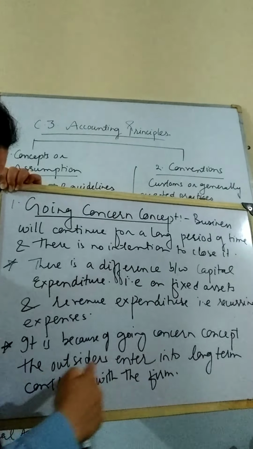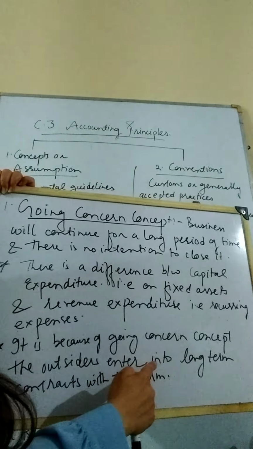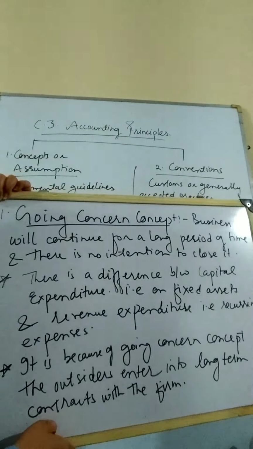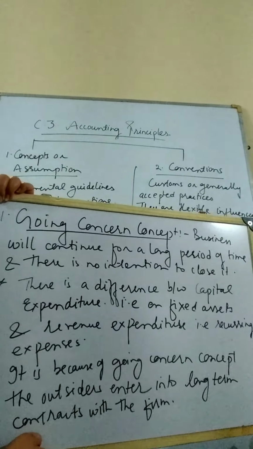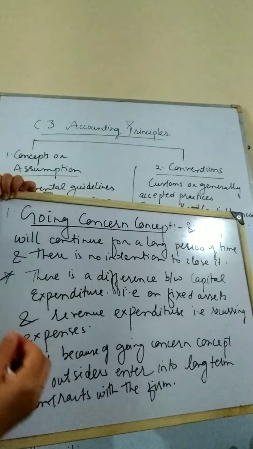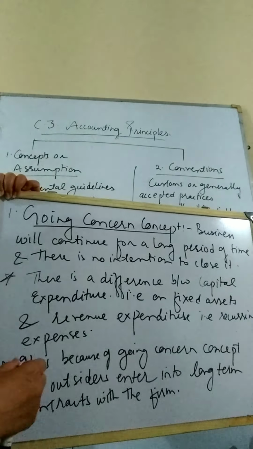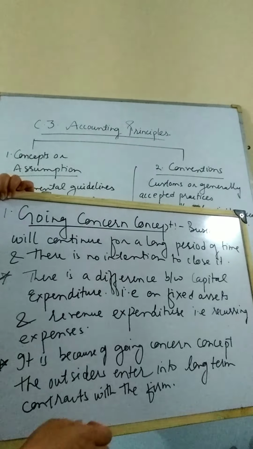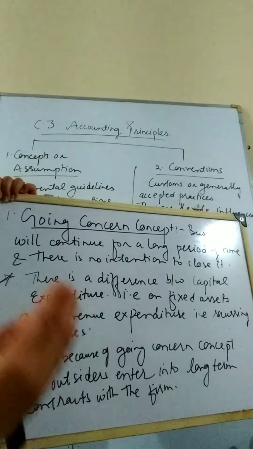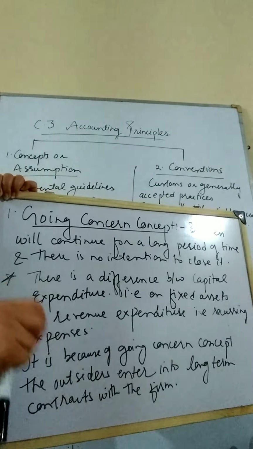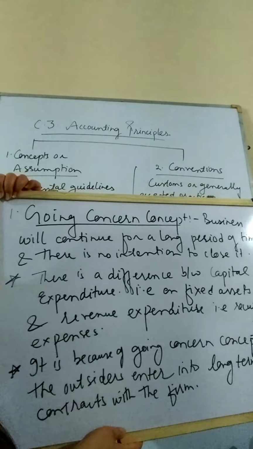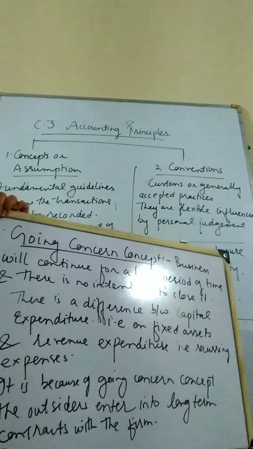It is because of the going concern concept that outsiders enter into long-term contracts with the firm. The outsiders, meaning the banks, the financial institutions, the creditors, the investors, are in a position to enter into long-term contracts with the firm because they know that the business is not going to stop after a day or a month or a year. That's why they have complete faith in the business, that the business is going to go on for a longer period of time, and whatever we are investing in the business, it will be returned back to us with a profit.